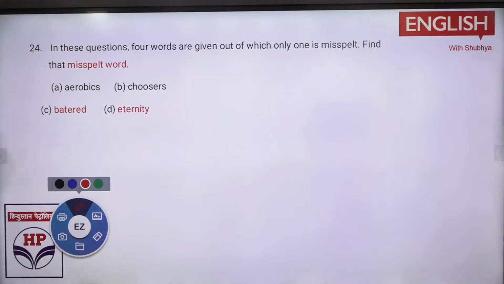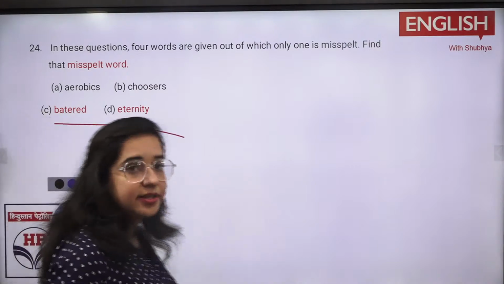Aerobics, choosers, battered, eternity. Where is the problem in the spelling? Choosers, battered, B option, choosers. Everyone is answering choosers, right? Okay. Fine. Battered का मतलब क्या होता है? Eternity का मतलब क्या होता है?